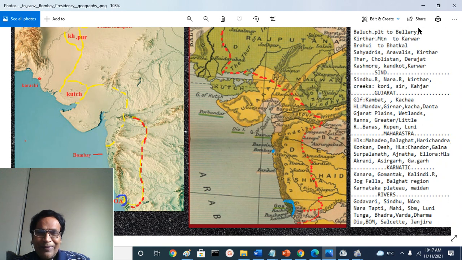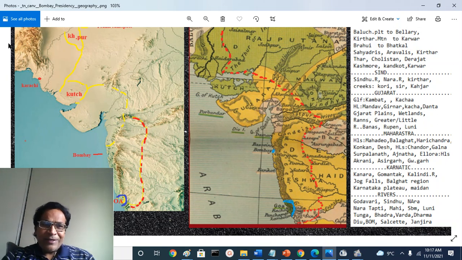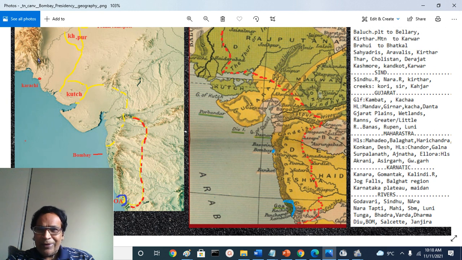Balochistan Plateau to Ballari. Here you can see the Kirthar mountains. These are the offshoots of Balochistan Plateau on the eastern side. Here Balochi people, Brahui people, they lived. The Balochistan historical area. There is also Balochistan in Iran or Persia. There is also Balochistan in Afghanistan. The land where Balochi peoples reside is split into 3 sovereign countries. And a lot of Sindhi rulers, later Nawabs, are Baluchi in origin. We have to keep in mind.